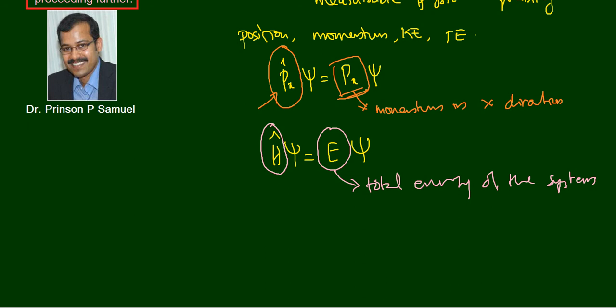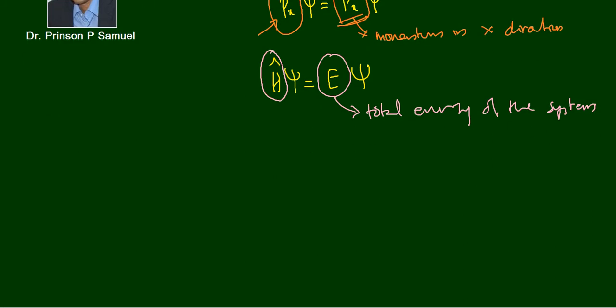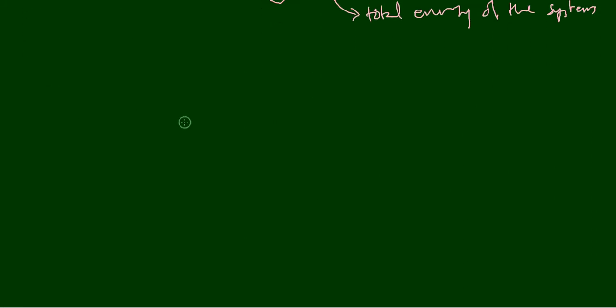Okay, so let me list some of the quantum mechanical operators corresponding to some physical quantities. Let us write the physical quantity here, and I will write the corresponding quantum mechanical operator in the right hand side. The first quantity that we are talking about is position.